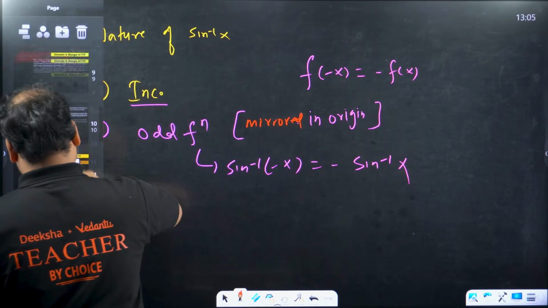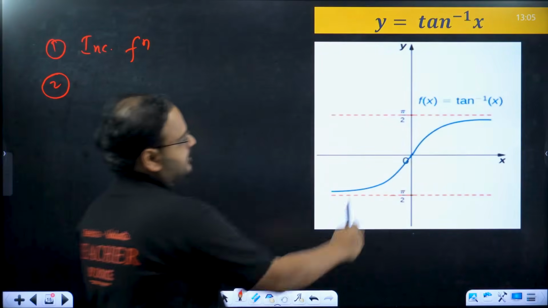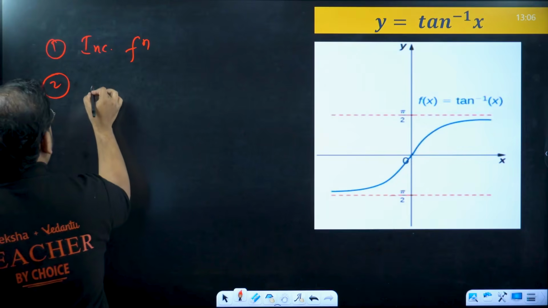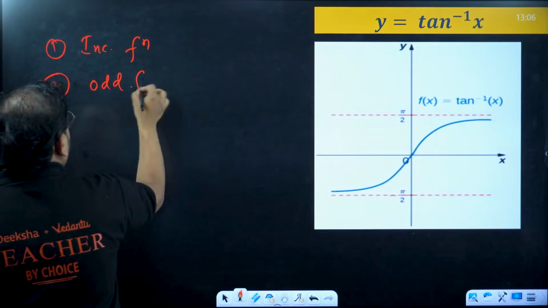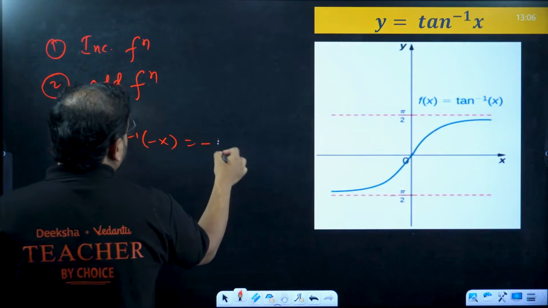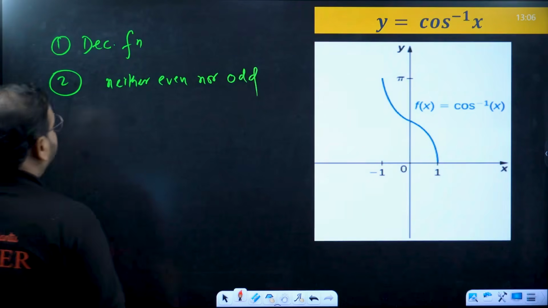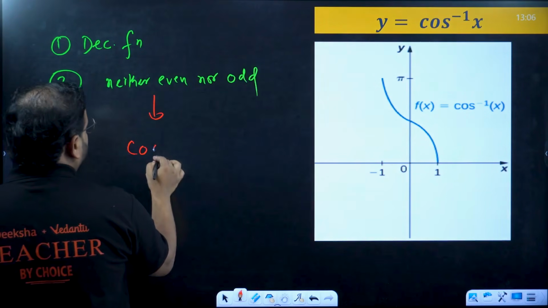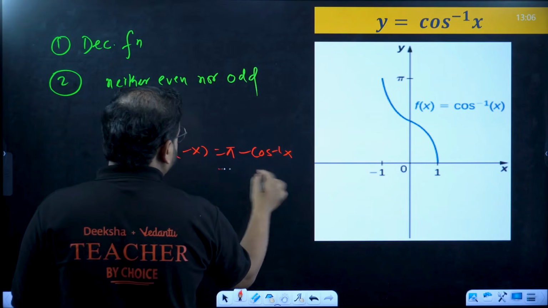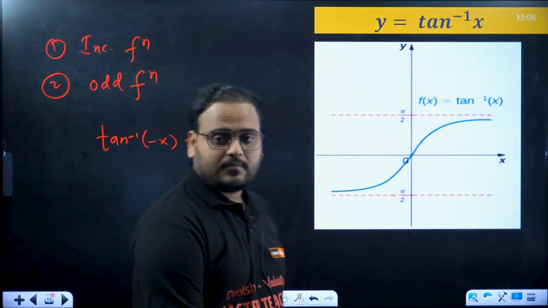Okay. Let's get back to the question at hand. So you can check over here this also. This part is the image over here. So what do I get in this now? Odd function. Means tan inverse of minus x is what? Minus tan inverse of x. And I forgot to write it over here. For the cos function, cos inverse of minus x is pi minus cos inverse of x.